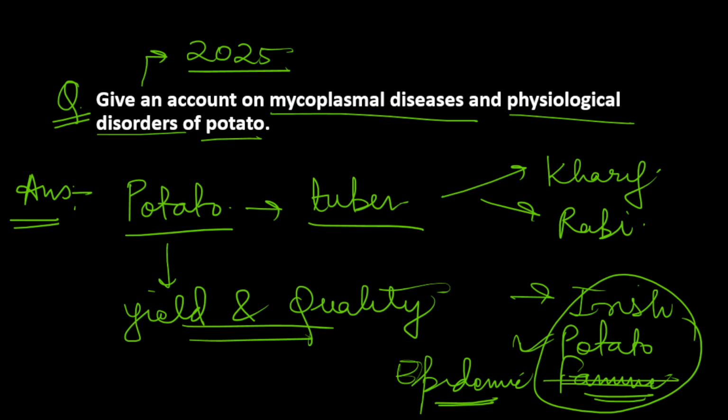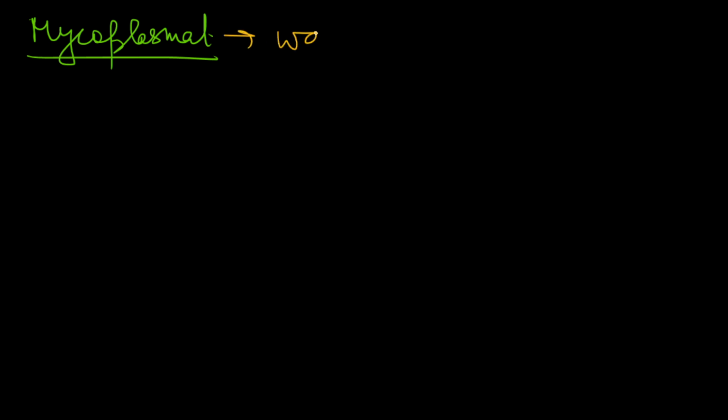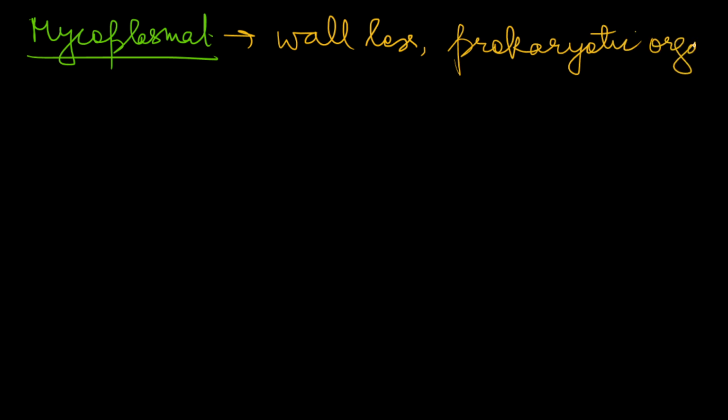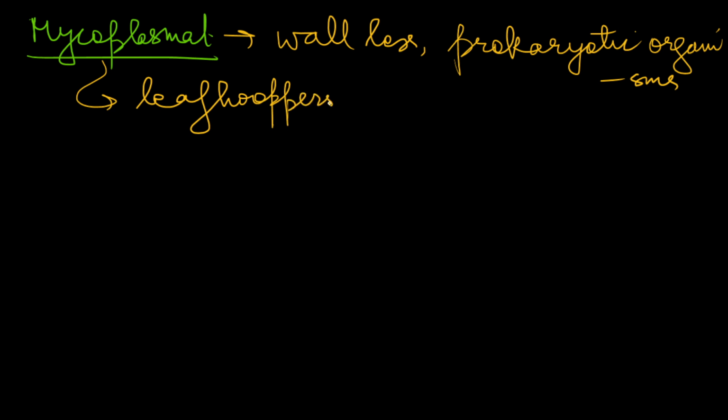Now you can directly switch to the body part. So first of all, we will discuss mycoplasmal diseases of potato. So what are mycoplasma? Mycoplasma are wall-less prokaryotic organisms which cause a lot of diseases, and these mycoplasmal diseases are generally transmitted by leaf hoppers or aphids.